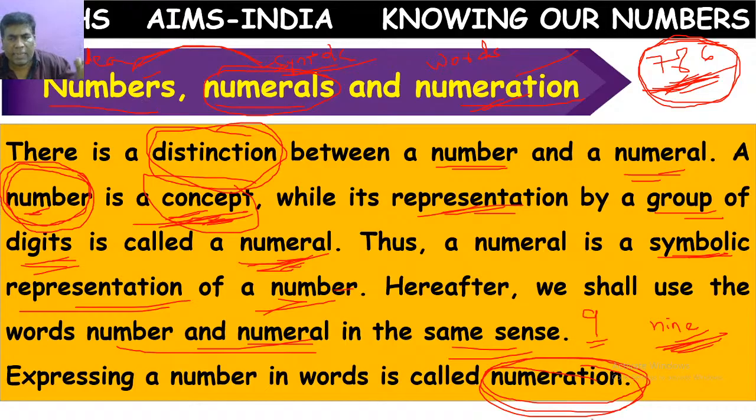How to represent that 6 in symbols? We represent it as 6. So this 6 is called numeral. How to represent this 6 in words? S-I-X, six. So this is called numeration. After counting the mangoes, we get some idea regarding their number. That idea is called number, representing it with the digit 6 is called numeral, and representing it in words is called numeration. Okay, now I hope it is clear.